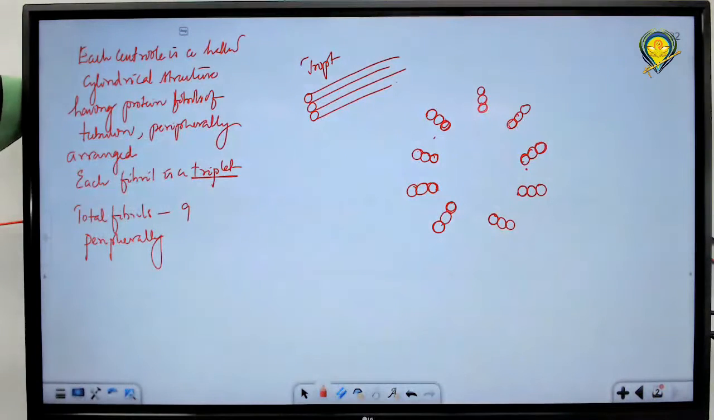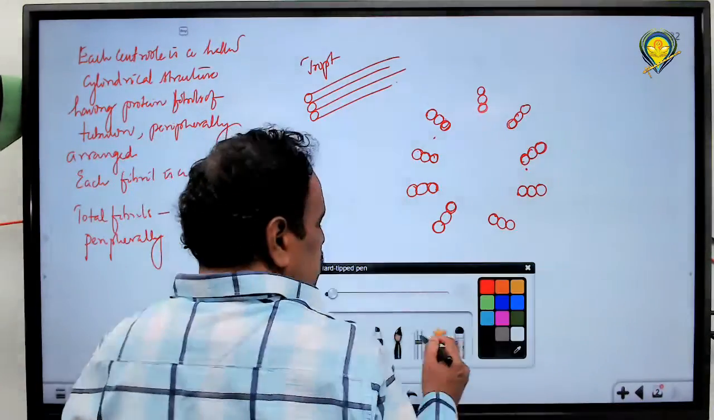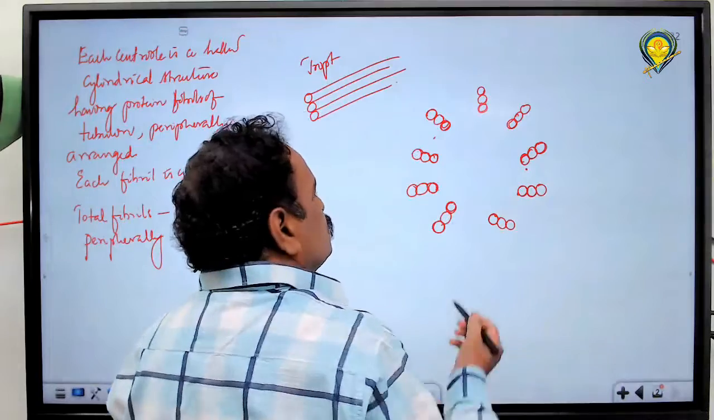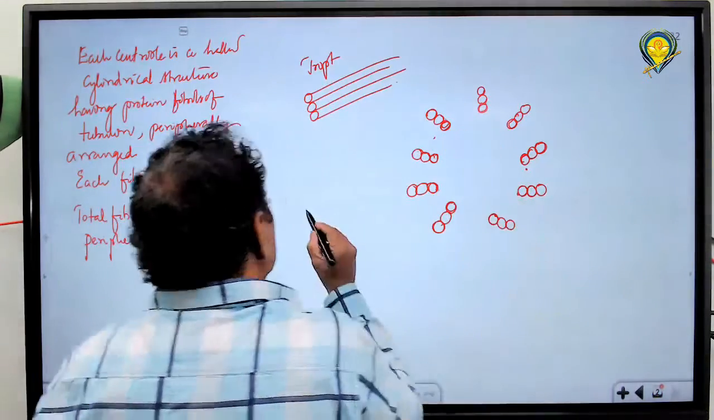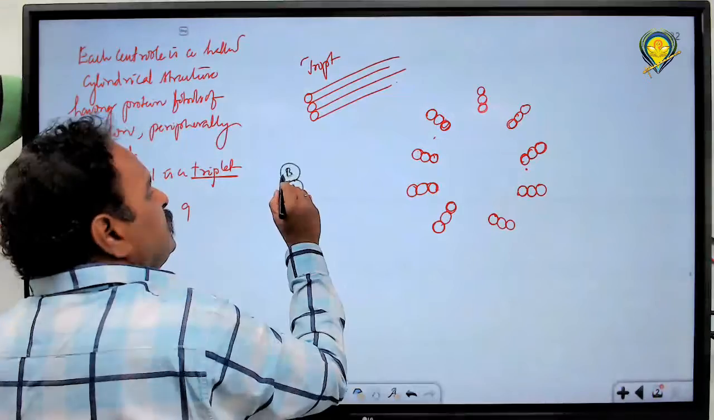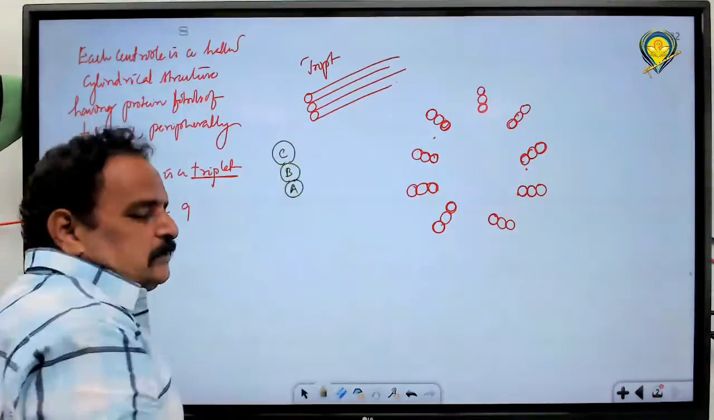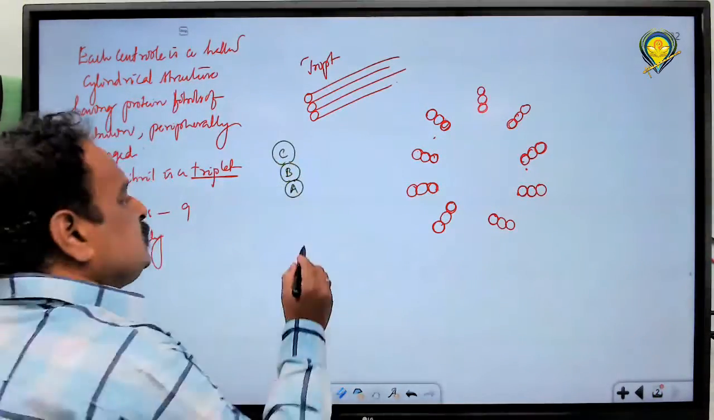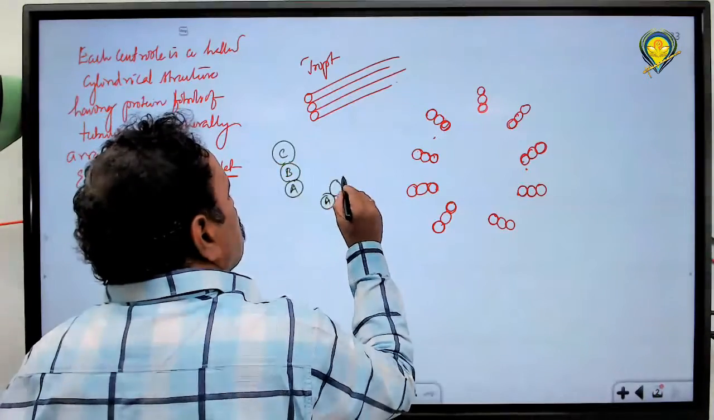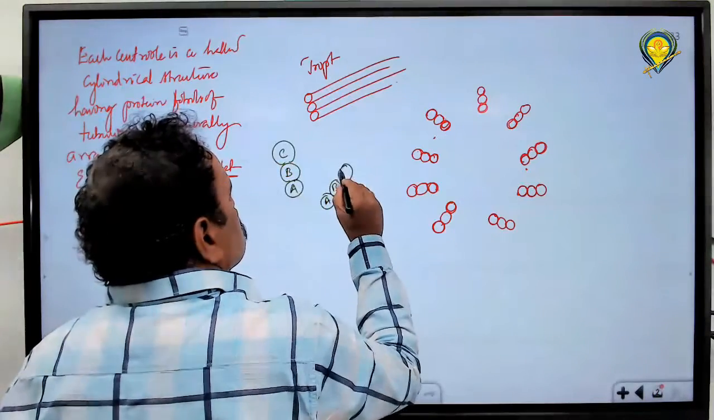These are triplets, which are how many in number? Nine in number. They are peripherally arranged. So these peripherally arranged triplets are connected. Suppose three are there: this is A, this one is B, and this one is C. Next, here also again A, B, C.